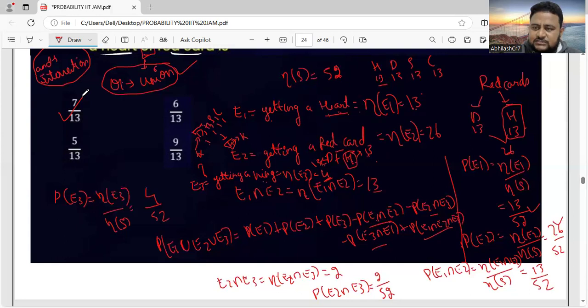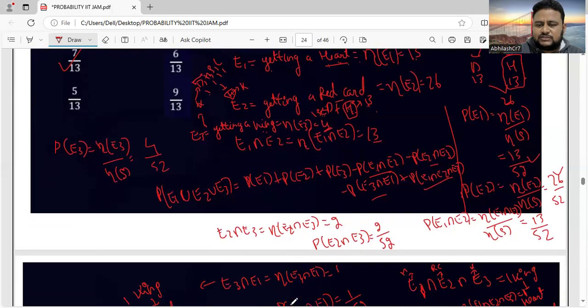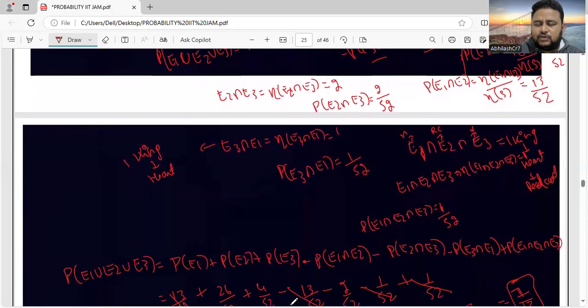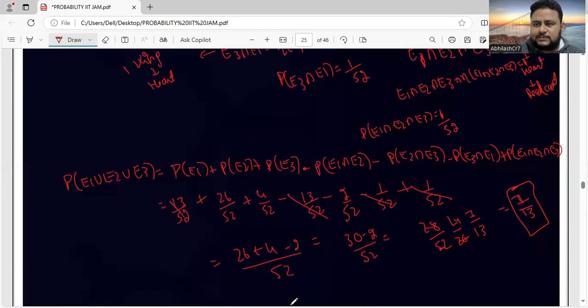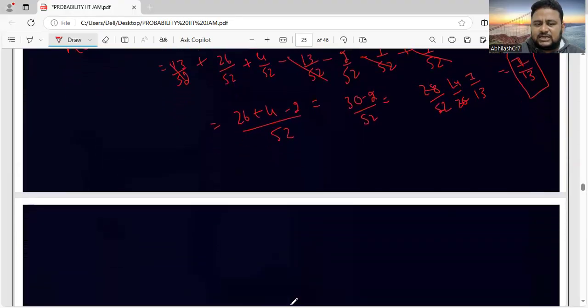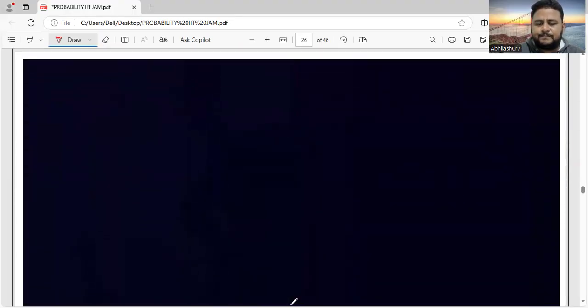What are the types of cards? What are the colors with respect to cards? And then we learned the probability of finding the union of 3 events, as per the PYQ question that is given, that is IIT JAM 2024. Based on that, we found out the answer, that is 7/13. Like this, you have to find. All right, friends, I hope it is clear. Let us move to the next question. We spent a lot of time on this question. I hope you gained a lot of knowledge with respect to the questions based on cards. Now let us move forward.